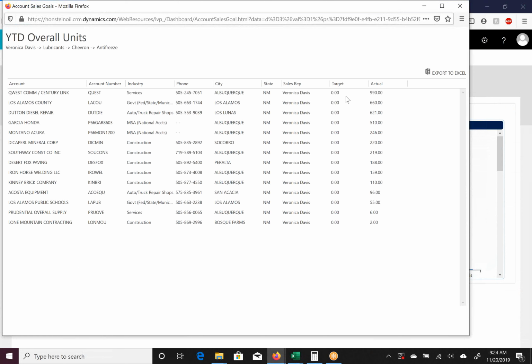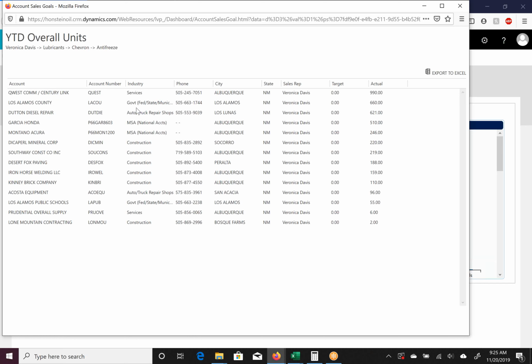So here we can see that a bulk of my actual sales for this last year came from CenturyLink, Los Alamos County, and Dutton Diesel Repair. You are more than welcome to put as many industry segments as you would like. I will tell you that keeping them to 2, 3, 4 at most is going to be the easiest for you guys. You can see that here it'll clearly tell me which industry segments those are. So that's service, government, and auto and truck repair. I'm going to stick with 3 to sometimes 2 industry segments for sake of ease.